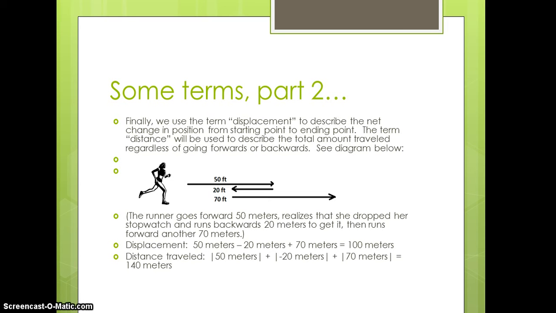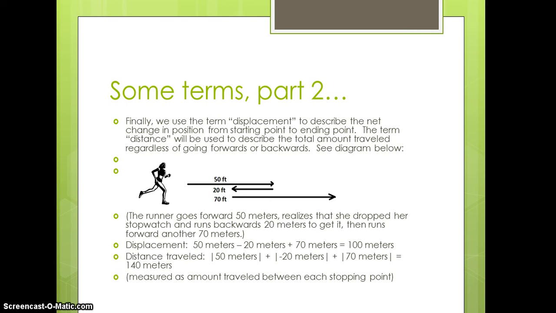So notice that's different from displacement. And the difference is 40 meters. Well, why is that 40 meters? Because we move backward 20. That backward 20 is going to be counted as negative with displacement and positive with distance. So the net is a change of 40.